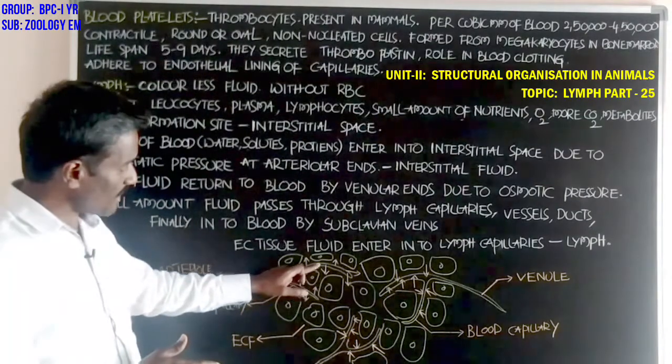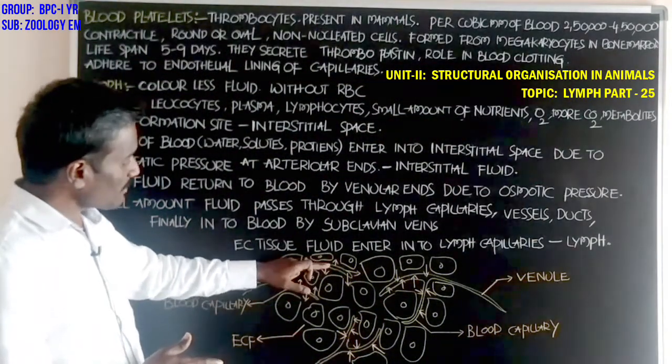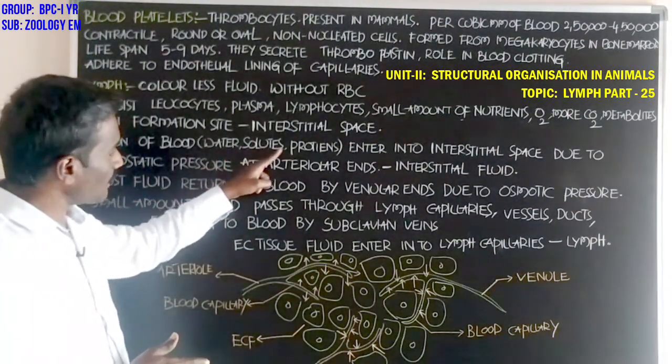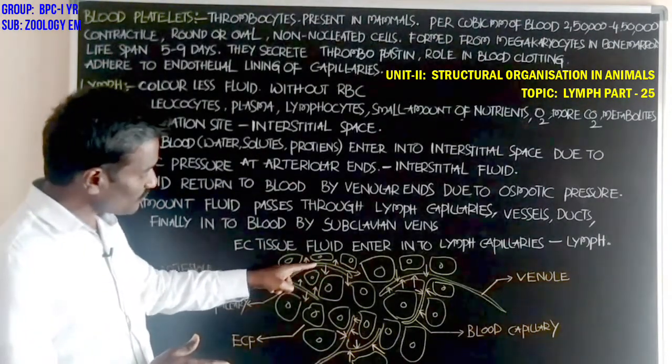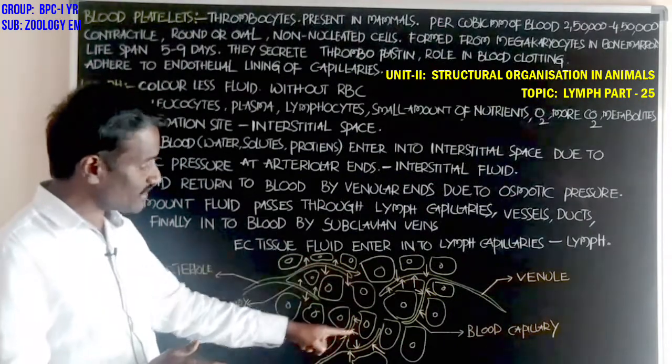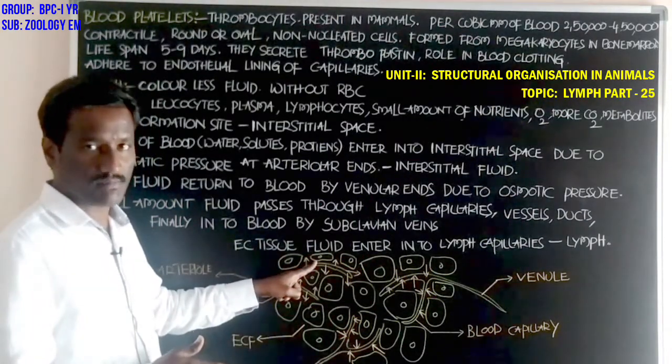Some amount of the water, solutes, and proteins present in the blood passes through the blood capillary at the tissue region in the body.